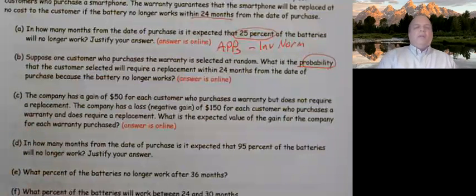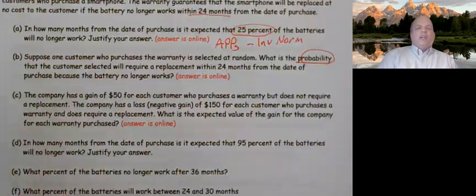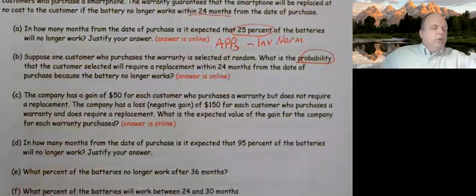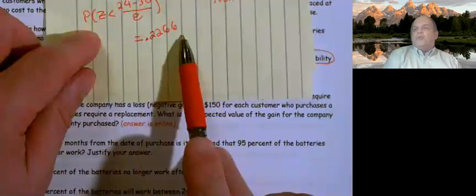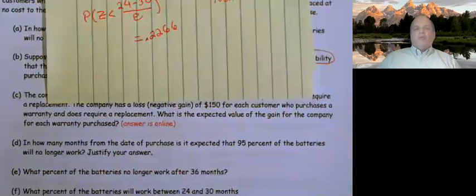Letter C, the company has a gain of $50 for each customer who purchased the warranty but does not require a replacement. The company has a loss of $150 for each customer who purchased a warranty and does require a replacement. Well, in our previous problem, we found out that 22%, 23% of the batteries have to be replaced.